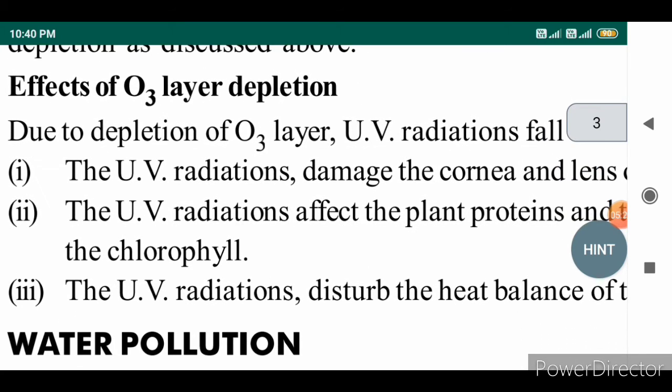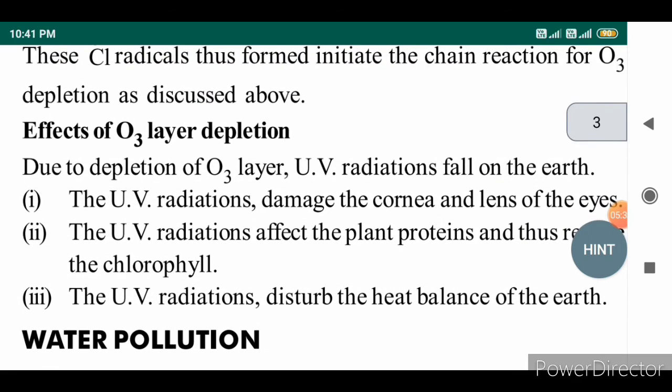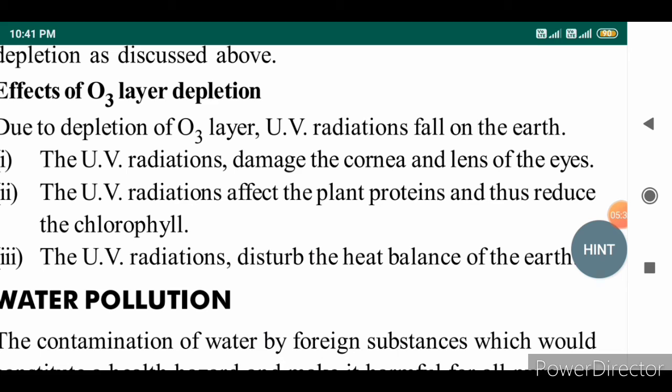What are the effects of ozone layer depletion? Due to the depletion of the ozone layer, UV radiations fall on the earth directly. These UV radiations affect the plant proteins, so they reduce the chlorophyll. Chlorophyll is an important part of plant species. The UV radiations disturb the heat balance of the earth. These are the major effects of ozone layer depletion. This is the topic which is completely about stratospheric pollution.